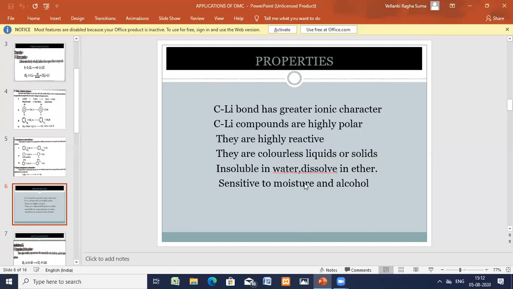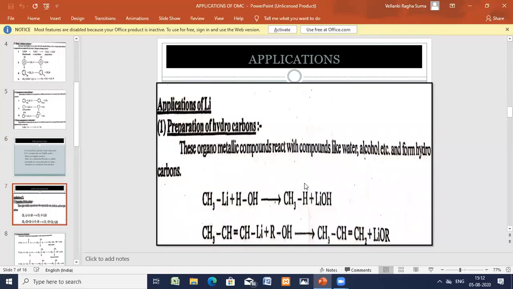Let us go for the applications. Now, using lithium compounds, you have many uses. Previously, I told what is the use of OMCs? What is the use of the organometallic compounds? In the polymer industries, it is used as a catalyst. Also as an anti-knocking agent, as a catalyst in the rubber preparation, and as reference standards. So like that, many uses are there.